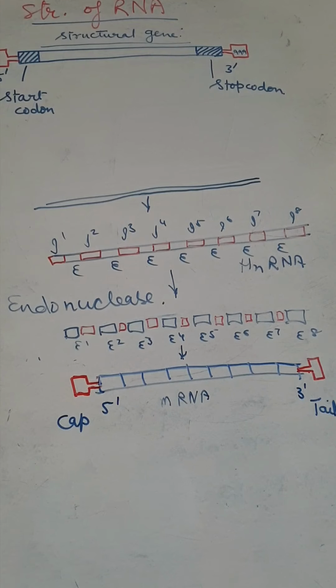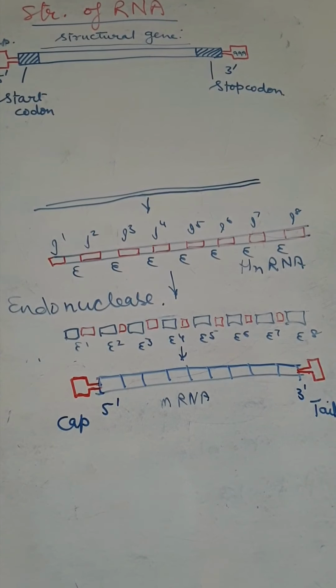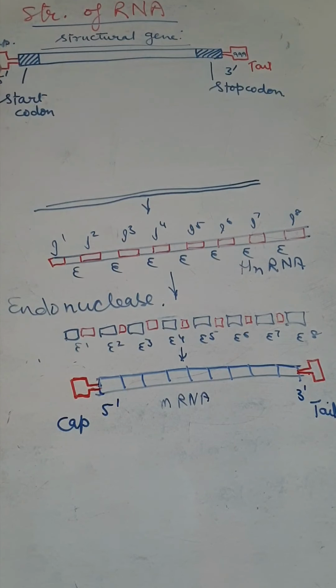It contains the cap on the 5 prime and the tail on the 3 prime. This is the tail and this is the cap.